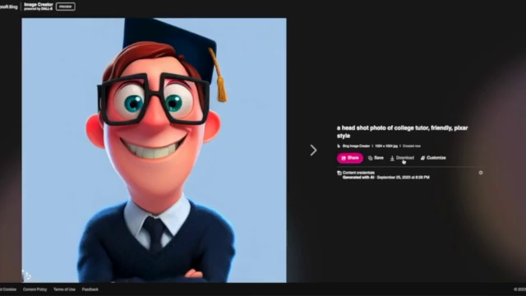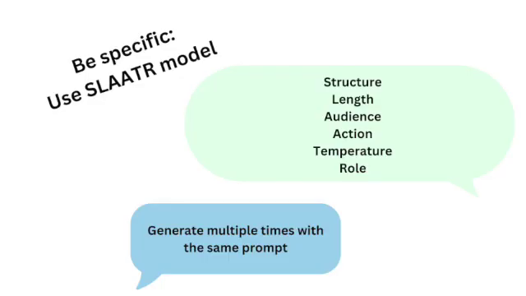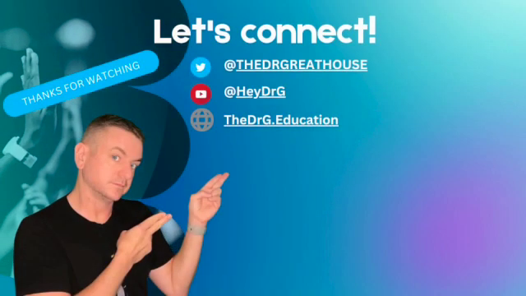So you see I have a tutor here. It's Pixar style. If I want to keep him, I just download it. As simple as that, and now it is mine. So remember though, if you want better prompts, use the Slater model, give it some structure. What is the size you want this rendered in? Who's the intended audience? What's the action? What's the temperature, meaning how creative do you want it? Do you want it realistic, or do you want something crazy? And then what role? Should this be a photographer? Should this be an artist?